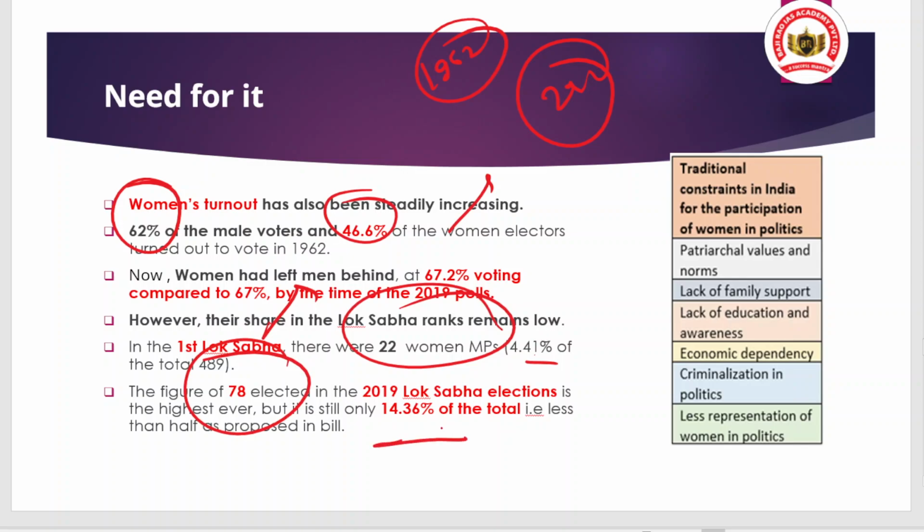which represents only 14.36% of the total seats. That means less than half as proposed in the bill. What is the percentage proposed in the bill? It is 33%.